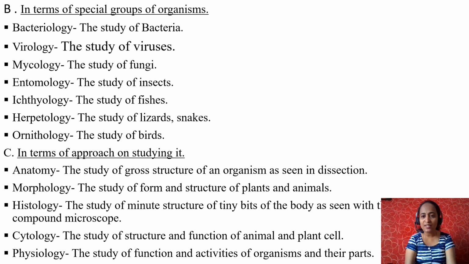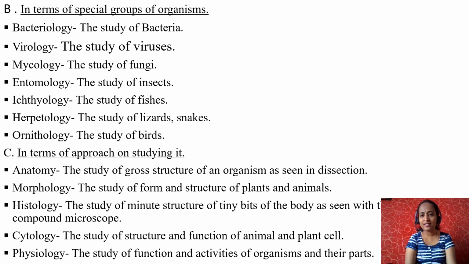The maximum size that we can see through our naked eye is 1 millimeter. Less than that, we have to observe them under microscope. So the study of tissues is nothing but histology. We have to study only under microscopic observation.